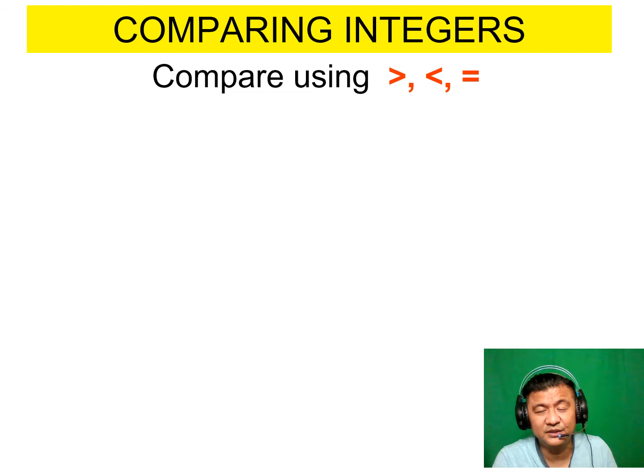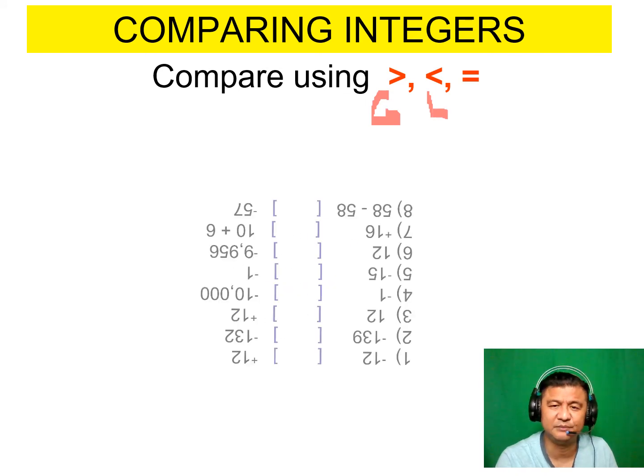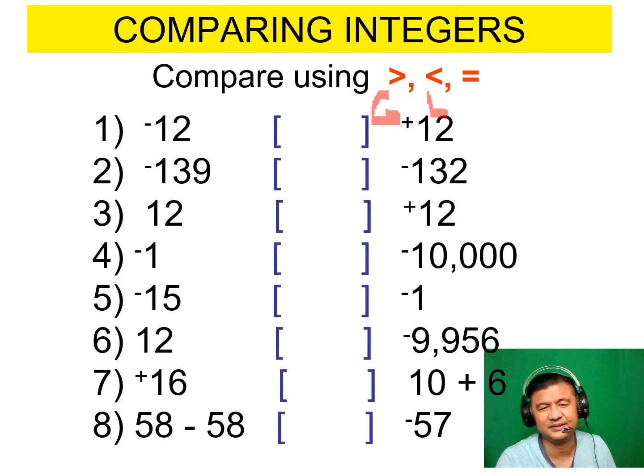Now, we will compare using our comparison symbols. You know, this one is greater than, this symbol is less than, and this is equal. This is greater than, less than, and the equal symbol. You've been using those in the past, okay? So answer this. Pause.